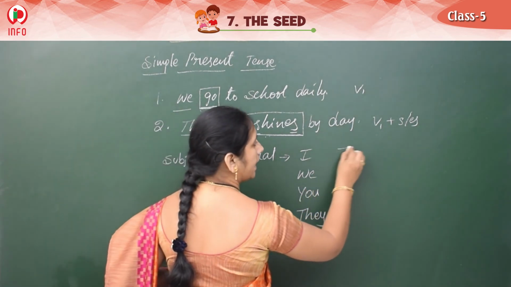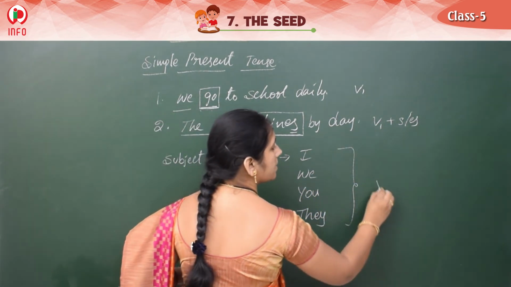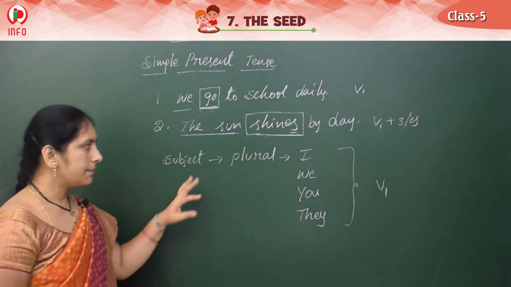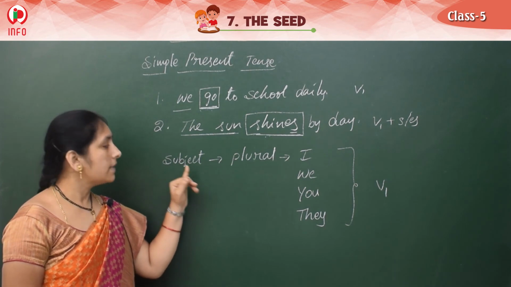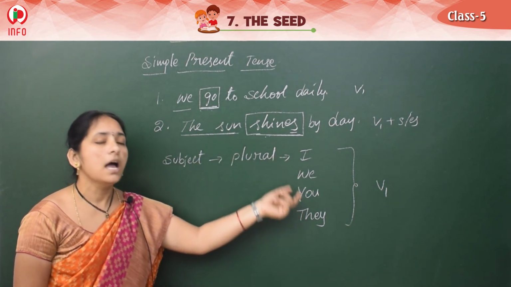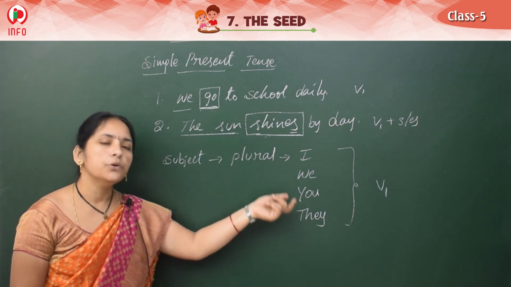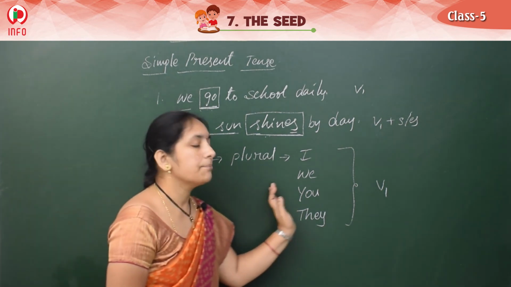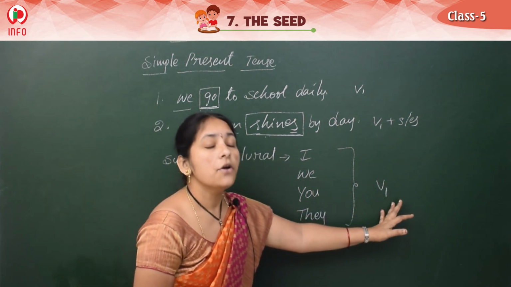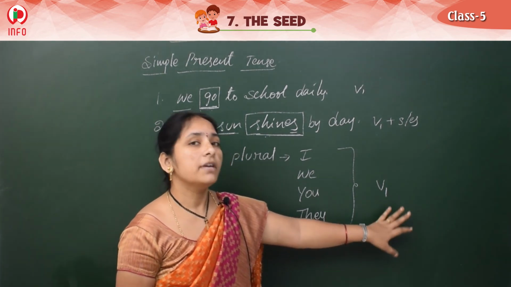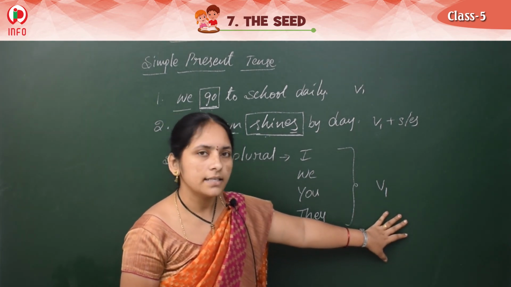If we get any of these subjects, we should write V1. In the simple present tense, if the subject is plural, I, we, you, they, any of these words, we write V1 form. In the simple present tense we must write V1 form. Got it? Clear this one?